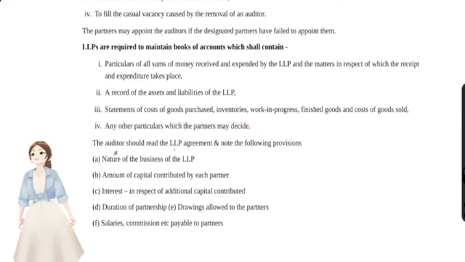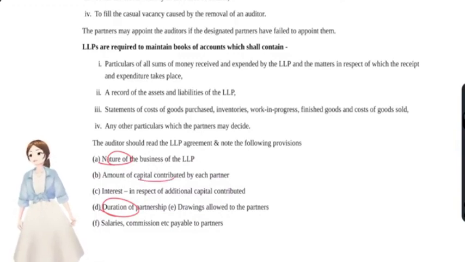Okay, the auditor should also read the LLP agreement. You see, the LLP agreement is mostly like a partnership agreement. What all the things you have to read, you will see. The LLP agreement should consist of, with regards to the business, two things: the nature of the business and the duration of that business partnership. Every other thing is with regards to the partners only.